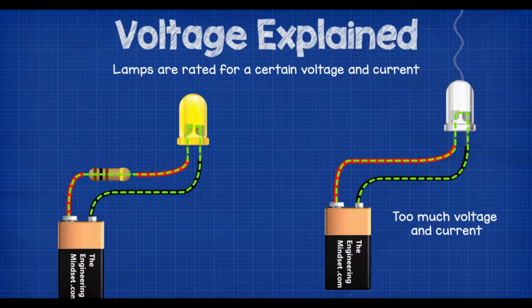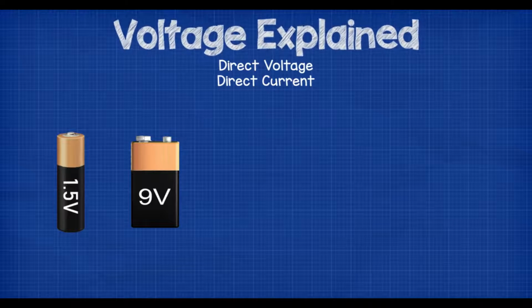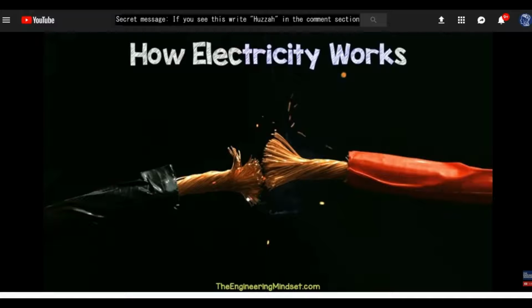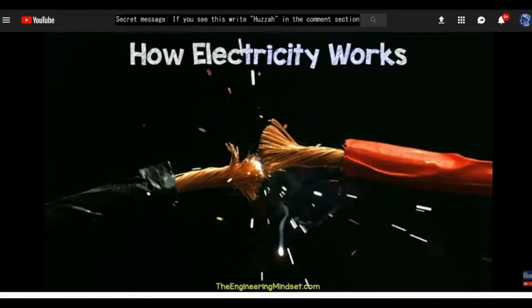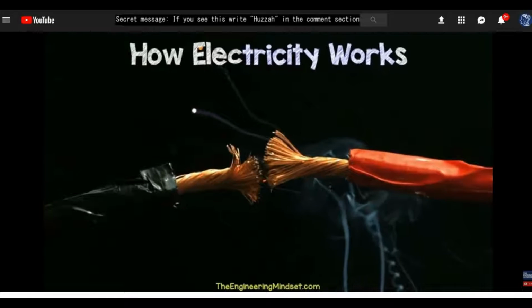If we look at some typical batteries, we can see that this AA battery has a voltage of 1.5 volts, and this one has a voltage of 9 volts. These are sources of direct voltage, meaning the pressure it provides moves the electrons in a constant current in one direction, much like the flow of water down a river. We covered this in our last video on electricity basics, so do check that out if you haven't already. Links are in the video description below.